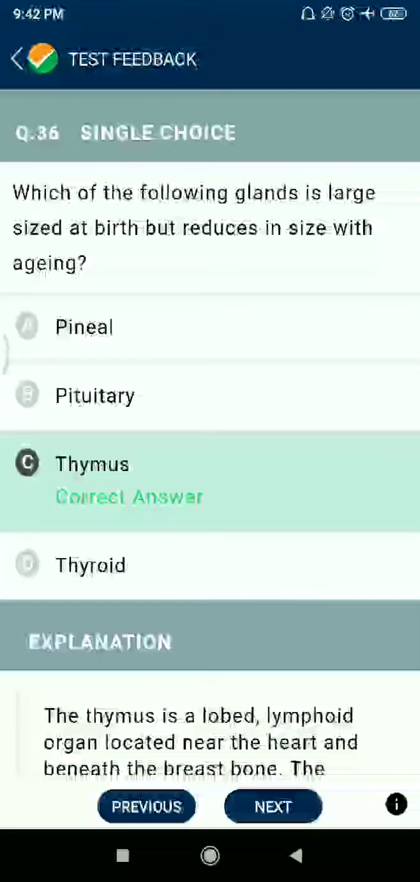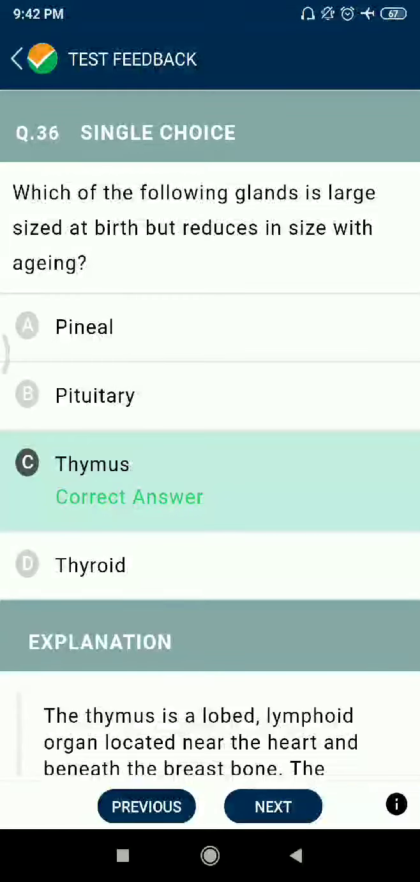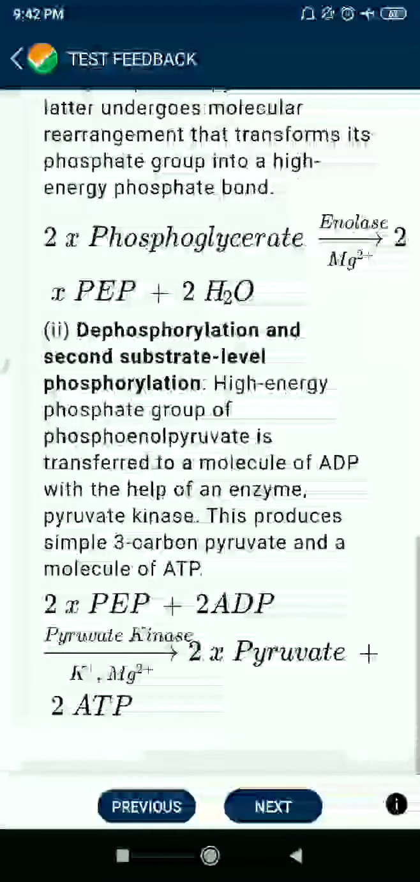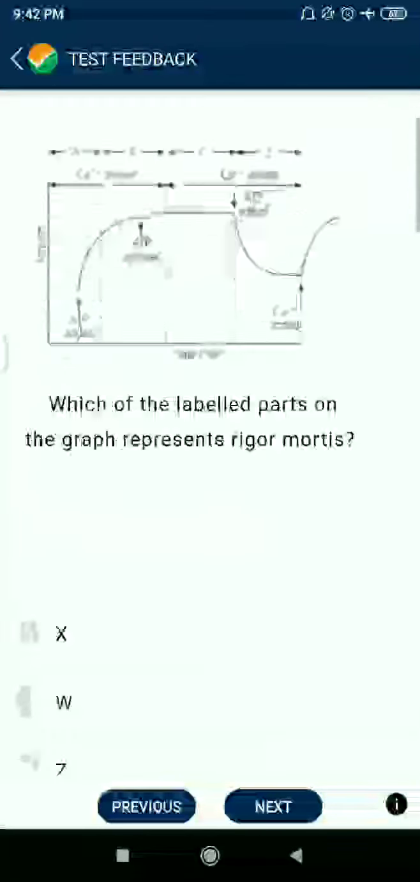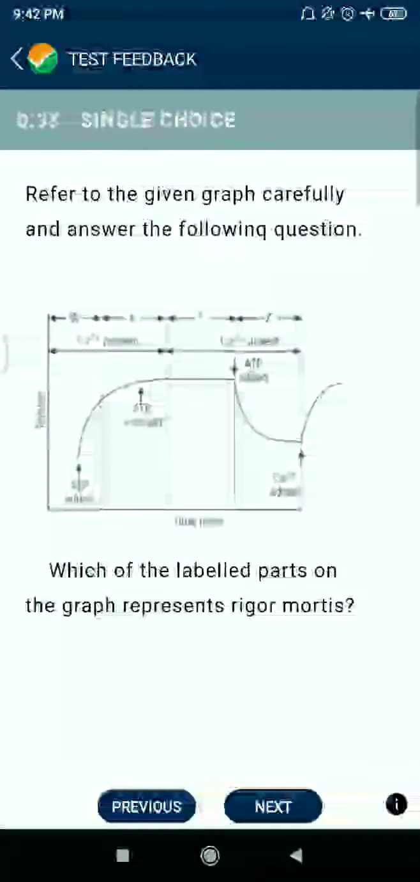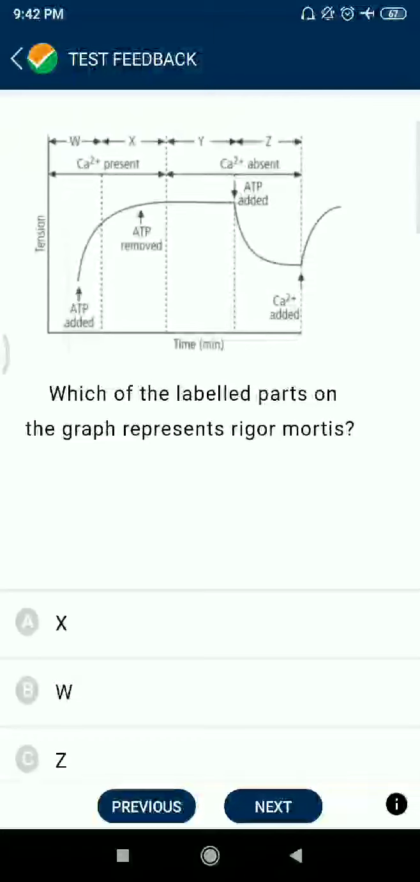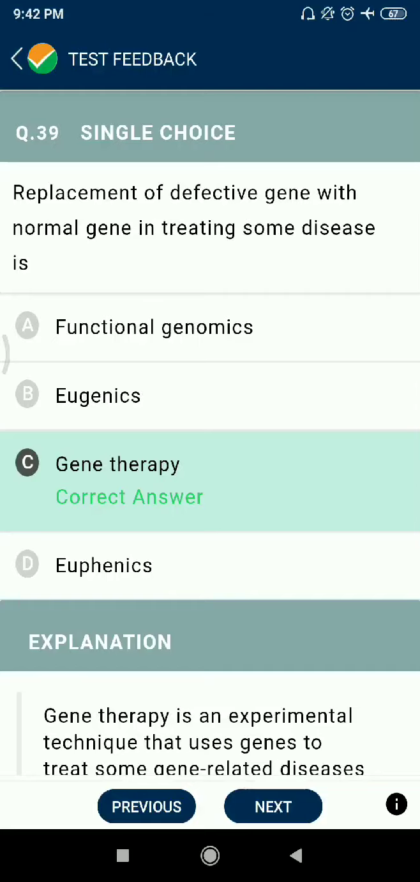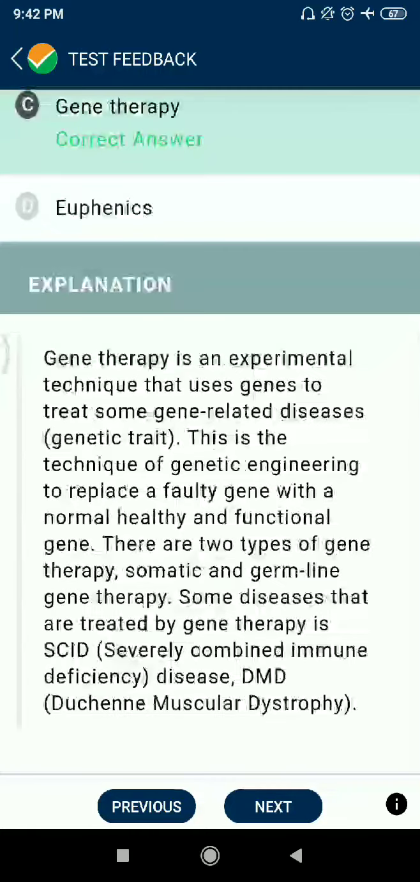Question 36. Which of the following glands is large in size at birth but reduces in size with aging? Thymus. Question 37. Which of the following is formed in the presence of pyruvate kinase, pyruvic acid? Question 39. Replacement of defective genes with normal genes in treating some disease is gene therapy.